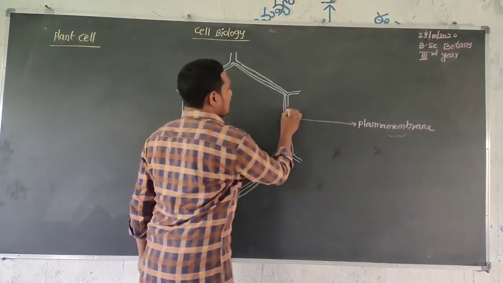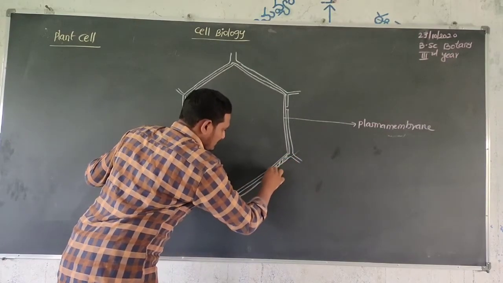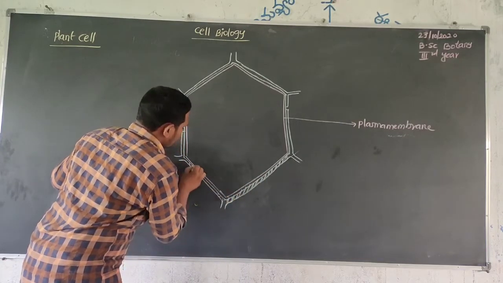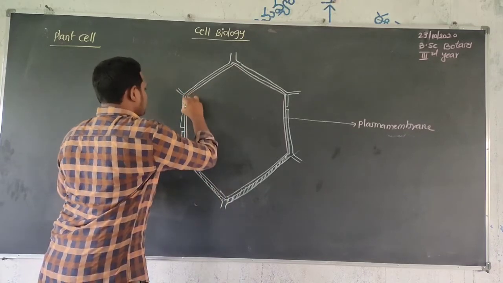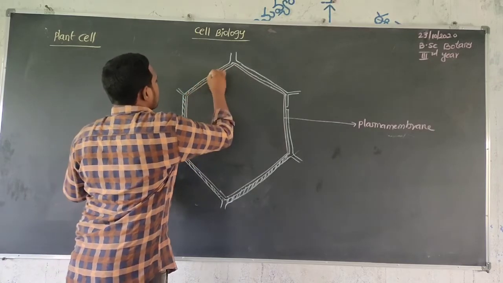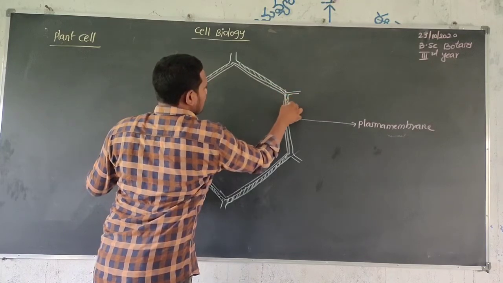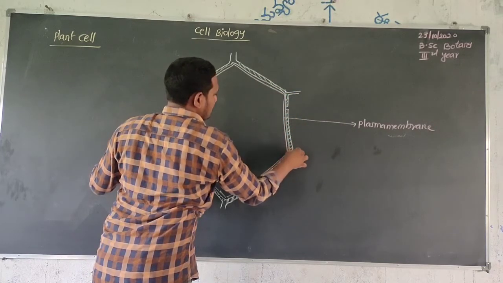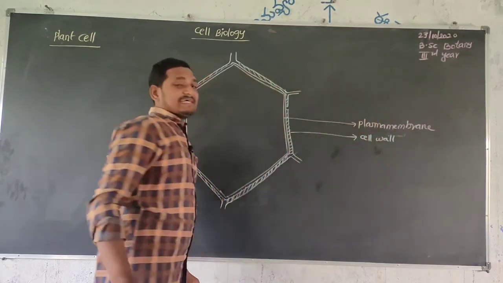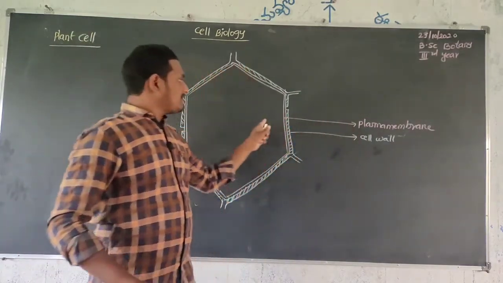The second layer, the cell wall, is mainly made up of cellulose and hemicellulose, and it provides rigidity to the cell. First the pink colored one is the plasma membrane, and then the cell wall.